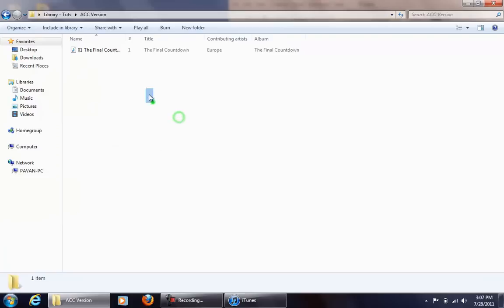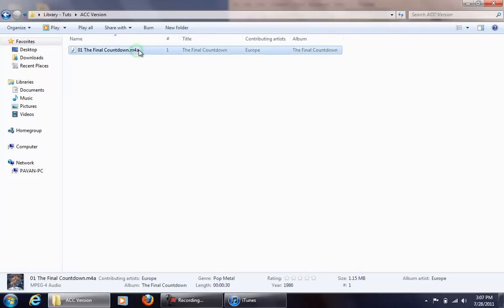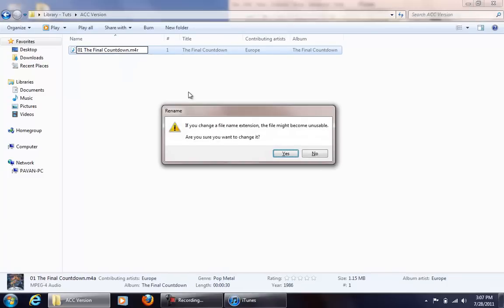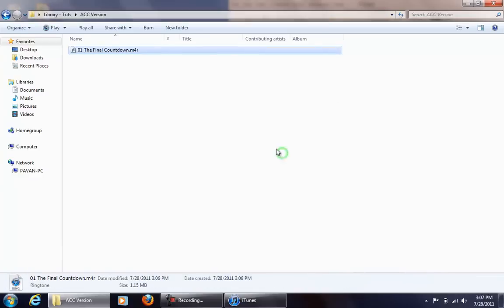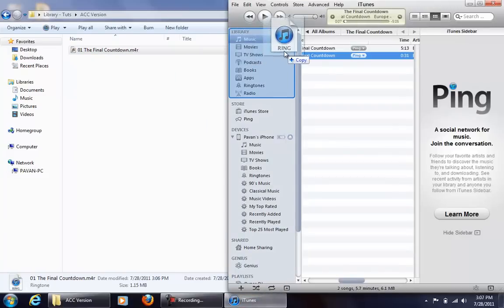Okay, so the next thing you want to do is change the A to R, and then hit OK. And then it's going to ask you to confirm and say yes. So now, as you can see, it's a ringtone. So what we're going to do is drag and drop it back to our main area.